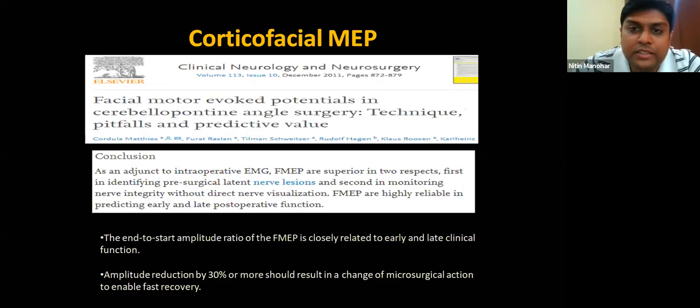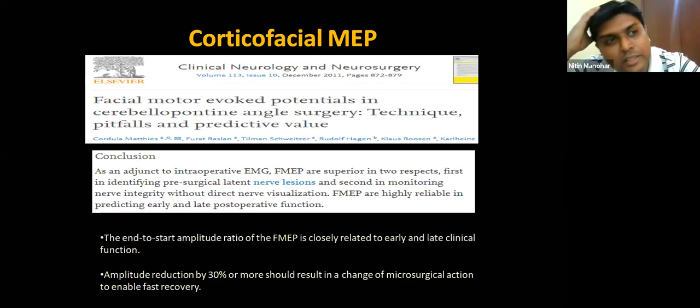Corticofacial MEPs, this is nothing but the same concept: put electrodes into the facial muscles and then record from cortical stimulation from the opposite side and keep looking for facial MEPs. So this is corticofacial MEPs. This paper I would like to emphasize has stressed on the corticofacial MEPs. What they have said is the amplitude reduction in the corticofacial MEPs correlates much better than doing only EMG monitoring. So the amplitude reduction by more than 30% is what they have kept as an alarm criterion. And they have found very good correlation with post-operative function.